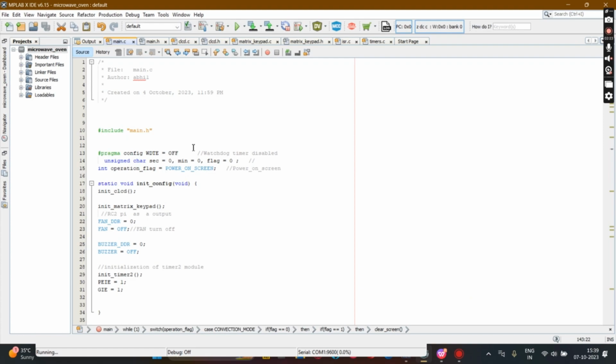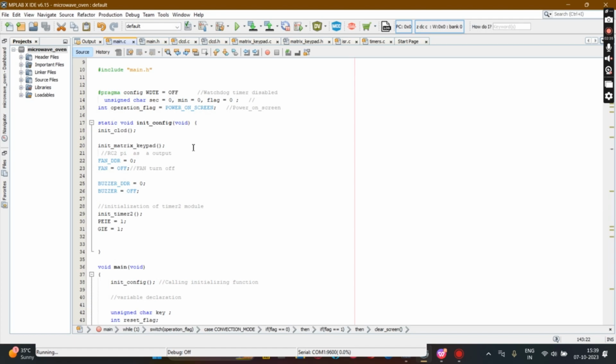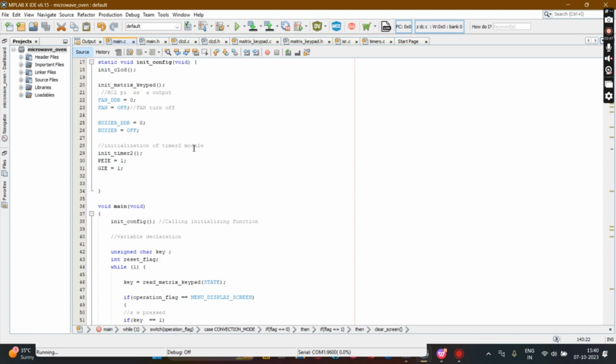So this is the program for the project. We have defined several macros to make the code understandable. If you want to modify the code later, we can just change the values easily by using the macros. And this is the main program, where we have written the code for the CLCD, LED matrix, keypad, timers and many more. So let us build the program.